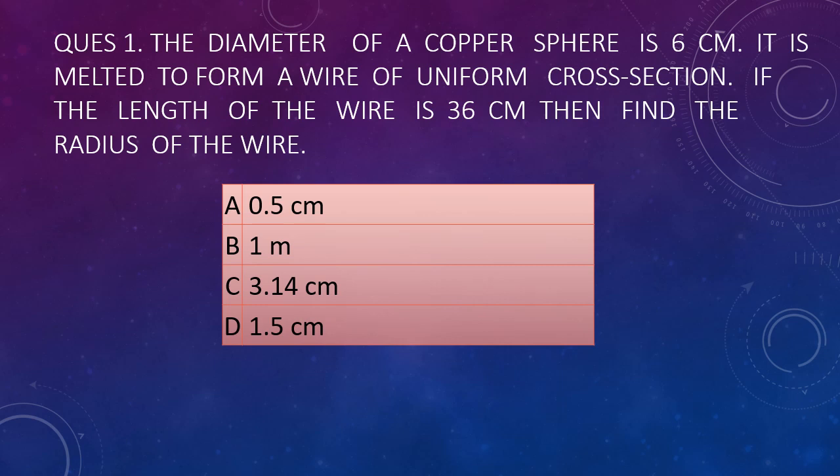So here the diameter is given, here the length is given, that is h is given, height, and you have to find the radius. Okay, that will be a very simple question when you know this basic concept, and the answer for this is 0.5 centimeters.